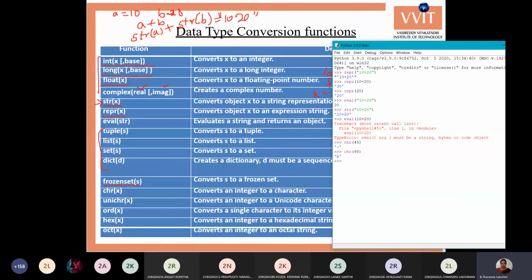But in Unicode it's 2 bytes, so you'll have 65,535 characters, ranging from 0 to 65,535. This Unicode format is used by all our advanced languages. Not only the 256 characters, including those 256 characters, you have the remaining special symbols and special characters.